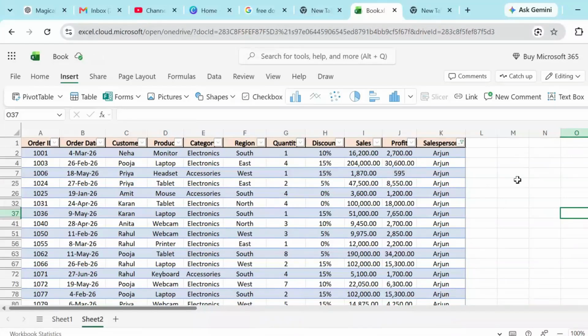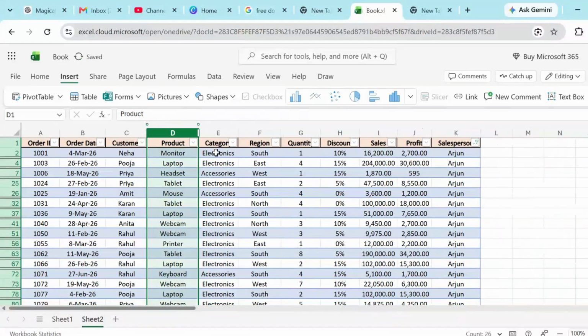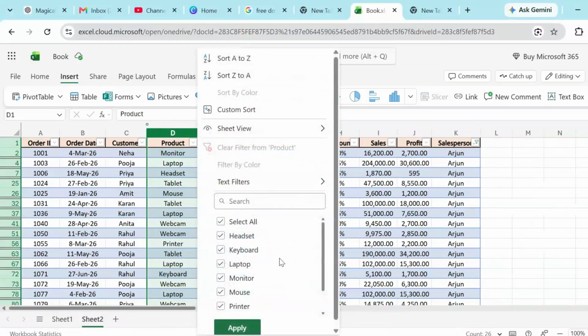We can also filter our data if we want to see only the sales of any particular product. Here you can see that there are several products which are sold by this company. When you click here, you can see that all products are checked.